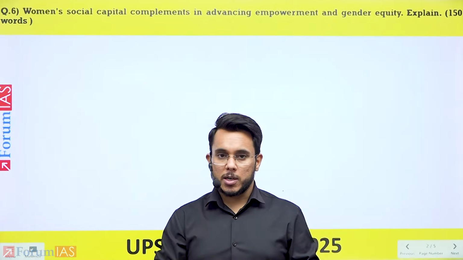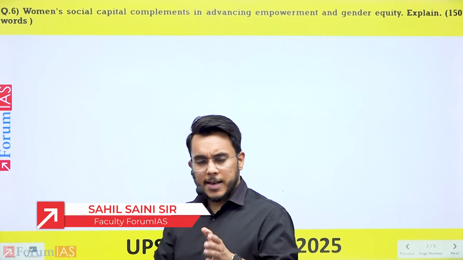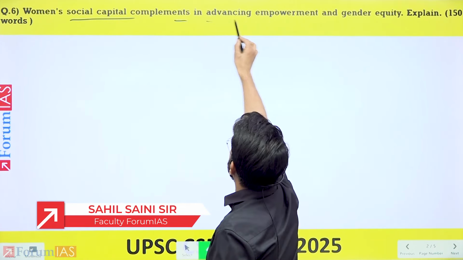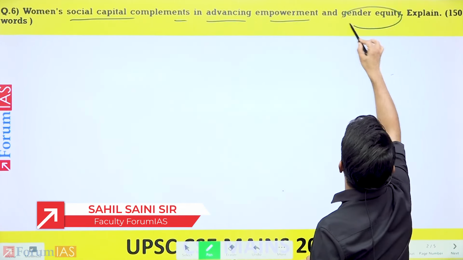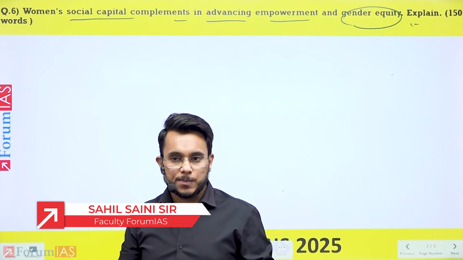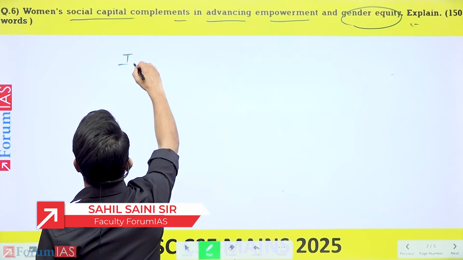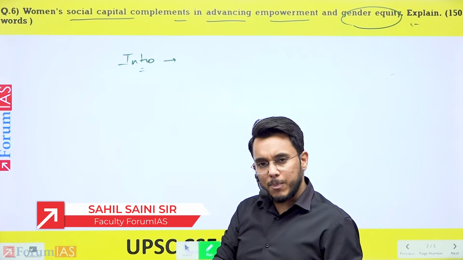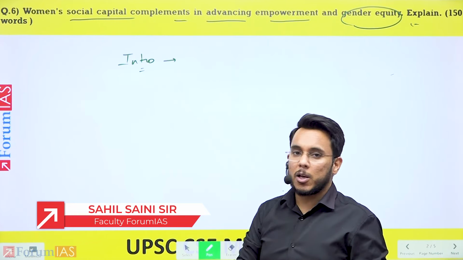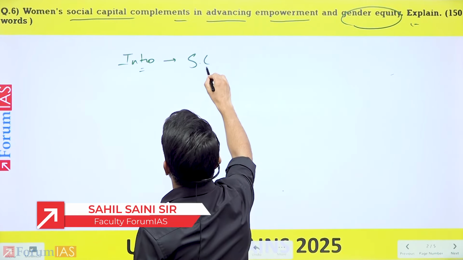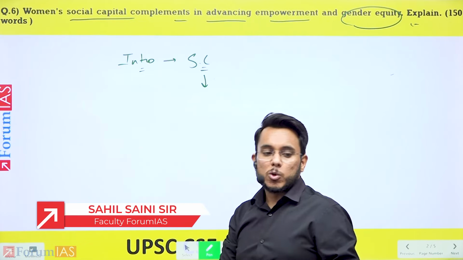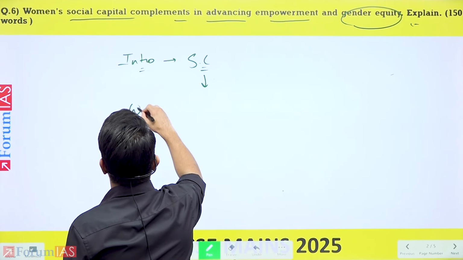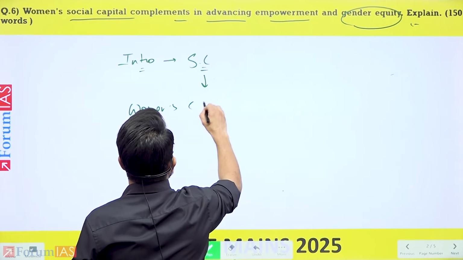Now, let's discuss question number 6, which is on gender issues. Question 6 reads: women's social capital complements in advancing empowerment and gender equity. Explain. Now, first of all, as far as the introduction of this question is concerned, we can simply define the keyword that has been given in the question, and the keyword happens to be social capital. So when we talk about social capital, I can write that women's social